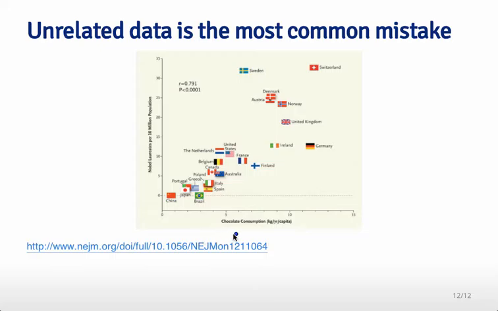So it comes from a paper that appeared in the New England Journal of Medicine, and they plotted chocolate consumption in kilograms per year per capita on the x-axis, and on the y-axis, the number of Nobel Prizes per 10 million people in the population. And so you can see that there's a trend here that as you consume more chocolate, you tend to get more Nobel Prizes per million people. And so they reported here an R squared and a p-value suggesting this was a highly significant relationship.